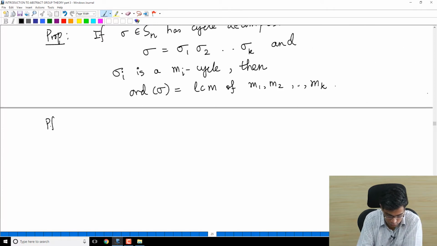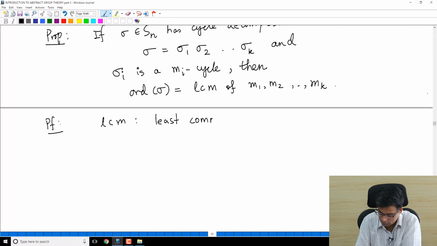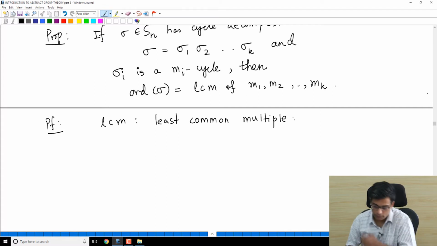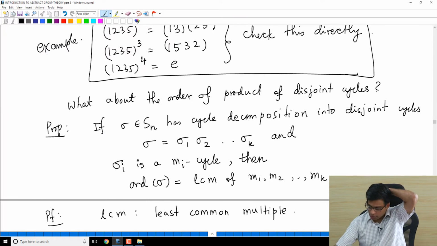So proof. First of all, LCM stands for least common multiple. In the previous proposition, we showed that if you have a single cycle, its order is the length of that cycle. So if it's a k cycle, its order is k.